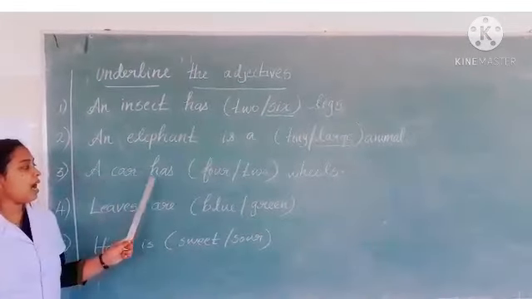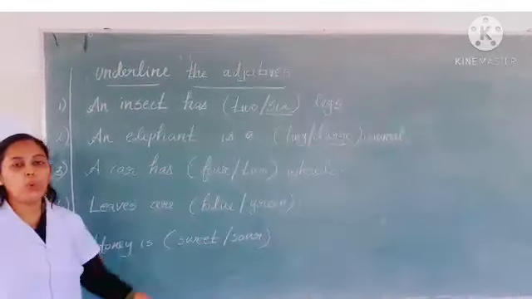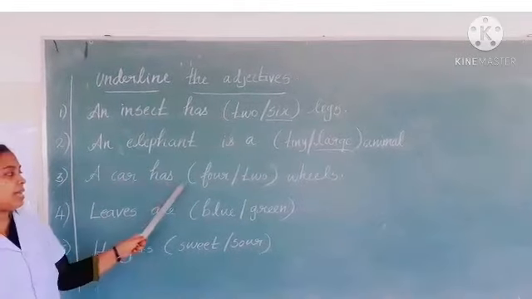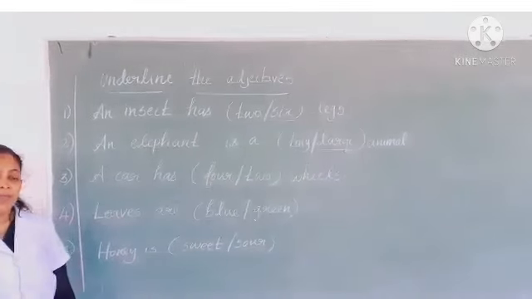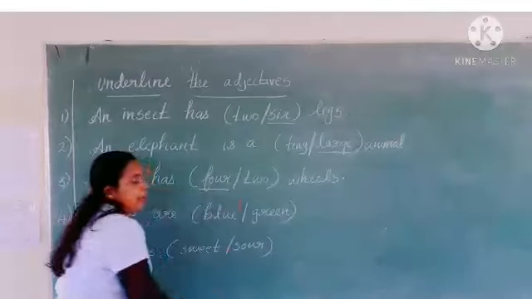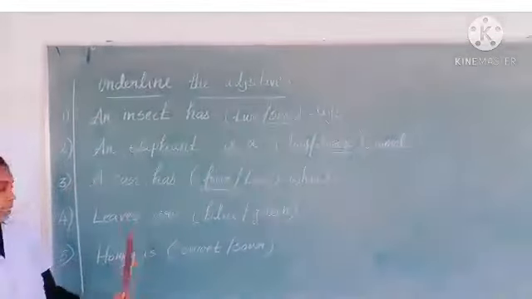Third one, a car has 4 or 2 wheels. How many wheels for a car? Yes, 4. So it shows the number of the adjective.